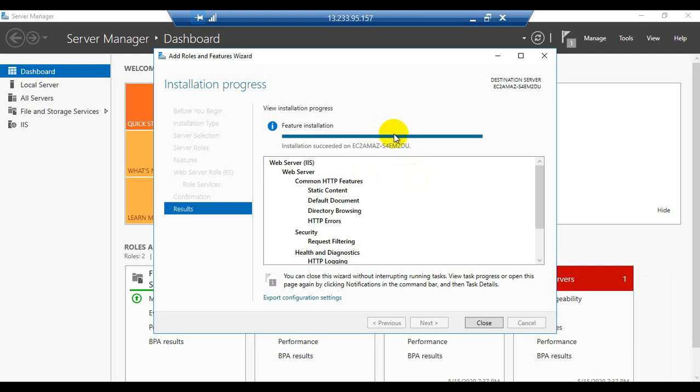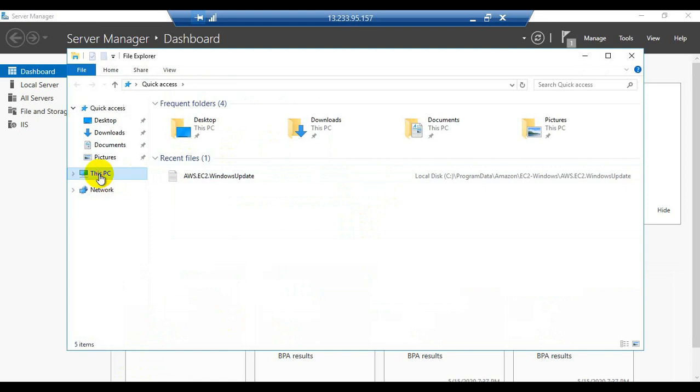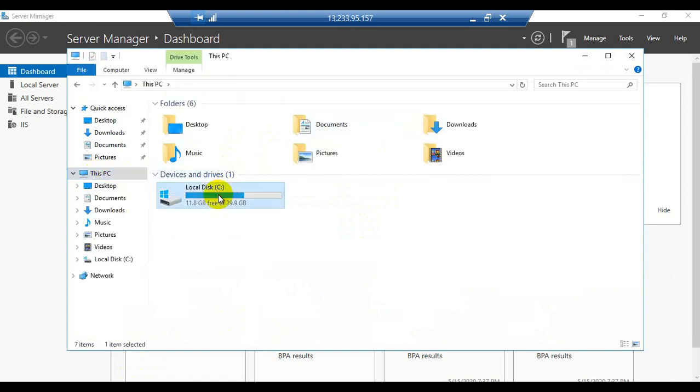Till that time, let's move on to the server 1. So you can see here the installation of IIS web service role has been completed successfully. So now close the server manager wizard, the add roles and features wizard, we closed. Now what we need to do, we need to go to the file explorer. So inside the file explorer, go to the C drive.